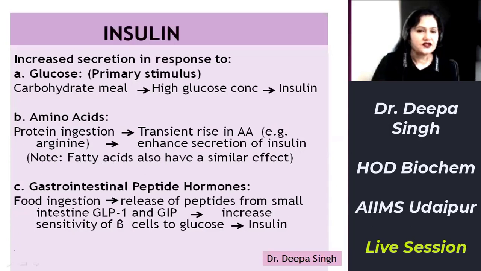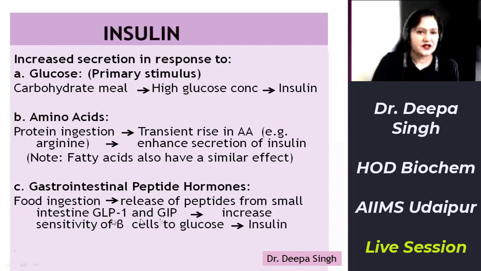The third factor is gastrointestinal peptide hormones. Following a meal, hormones like glucagon-like peptide and gastric inhibitory polypeptide will be released from the small intestine following food ingestion.